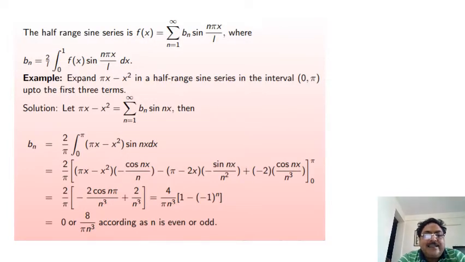So the half range series is f of x equal to summation n is equal to 1 to infinity Vn sin(n pi x by L), where Vn is equal to 2 by L integral 0 to L f of x sin(n pi x upon L) dx. So you have to use these types of formula if the function is